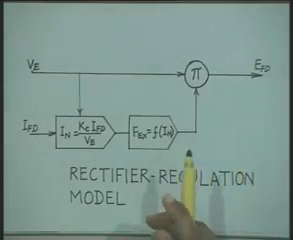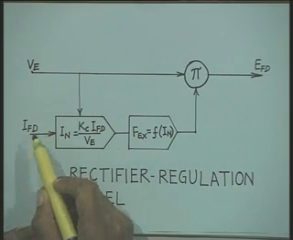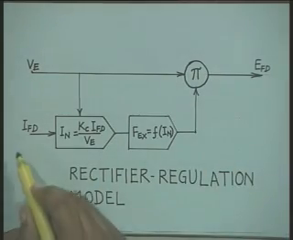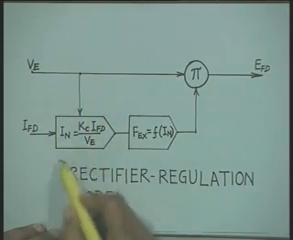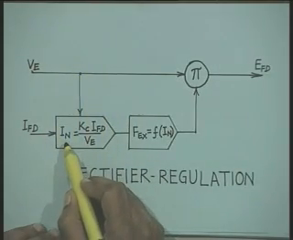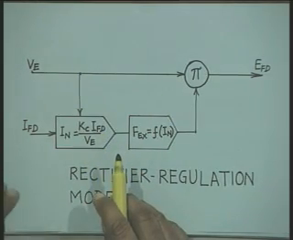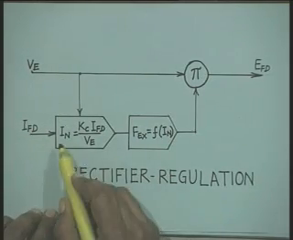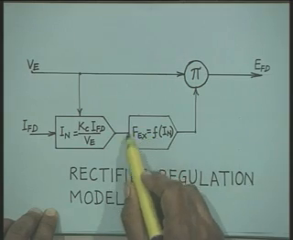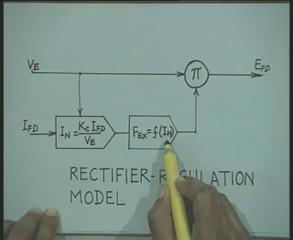Now, this FEX is obtained from IFD, the field current flowing in the field winding of the synchronous generator, and the output voltage. That is, you obtain a function IN equal to Kc IFD by VE. That is, using this terminal voltage which is available and the field current which is being supplied, we obtain a current IN, and this FEX function is a nonlinear function of IN. That is, FEX is equal to a function of IN.